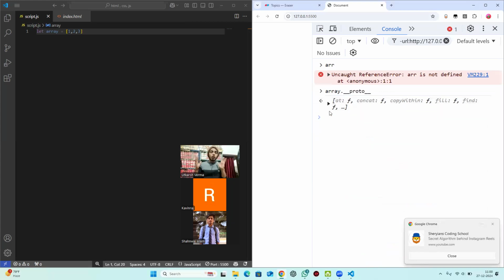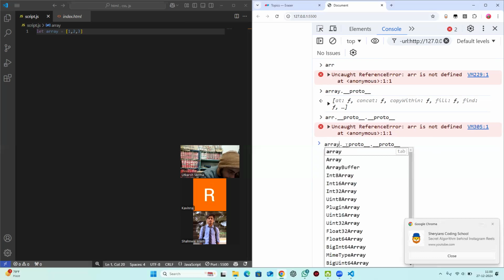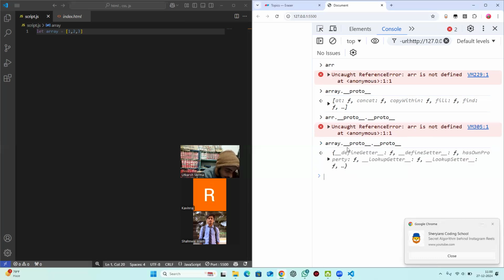One level acquires only those features that I need. Then that level goes to the second level and asks the global prototype, hey global prototype, give me only the features which array is asking for. So if I write array dot __proto__ only this much, I will get those features that are needed by my array. But if I write dot __proto__ again, you see this, wait, array is not defined. Okay, now if I write this, I will get something like this.